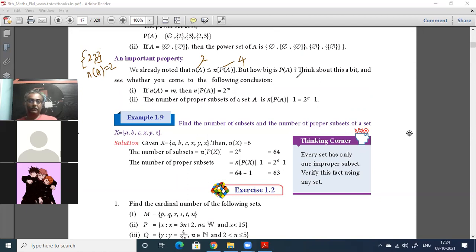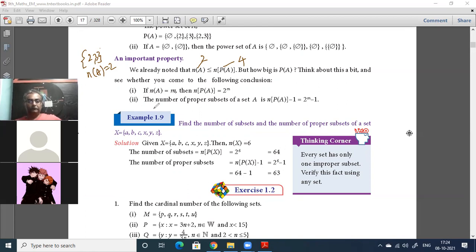That is then continue to read. Continue to read. From Think where, about uncle? this a bit Mm. and see whether you come to the following conclusion. Mm.